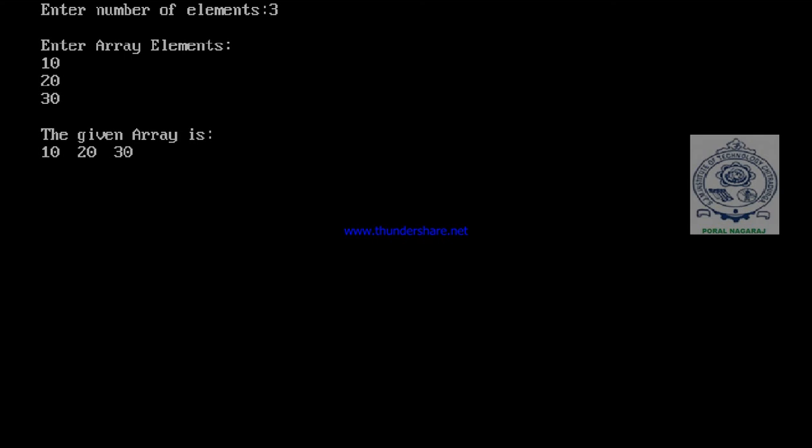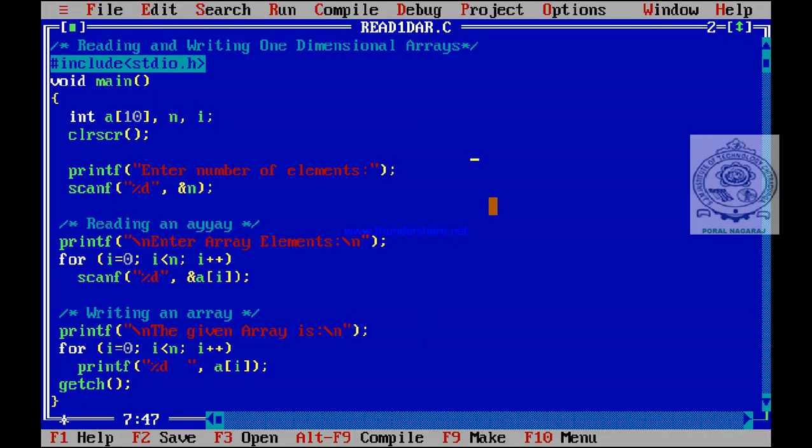If you want to display the given array 10, 20, 30 one below the other, what you have to do is just modify your printf statement. So here, see, the printf statement where array elements are printed. You want to modify it. You can use just one backslash n here. Enough. See. I'll give enter number of elements. I'll give 4. Now enter array elements 1, 2, 3, 4. See, the given array elements are 1, 2, 3, 4. Like this you can display one below the other.